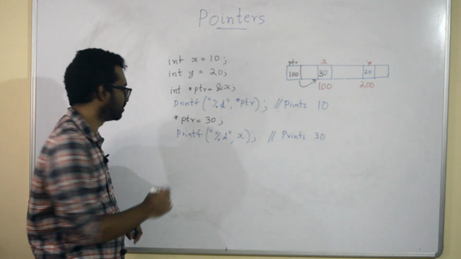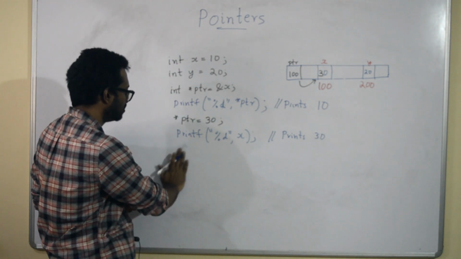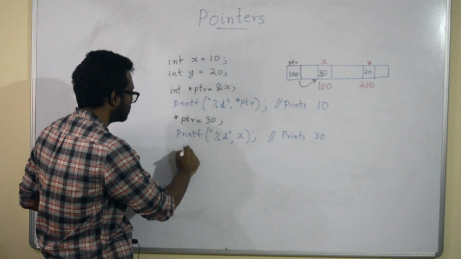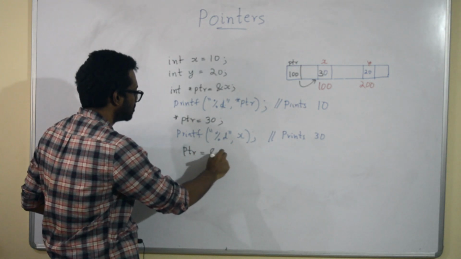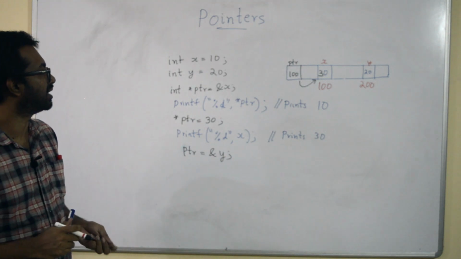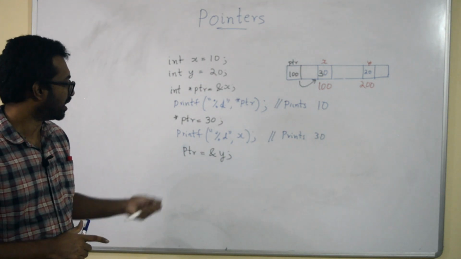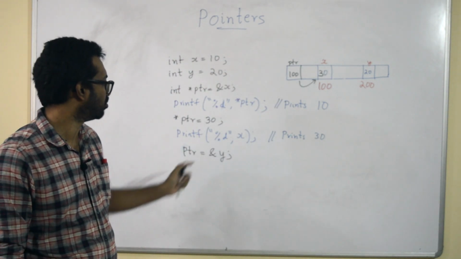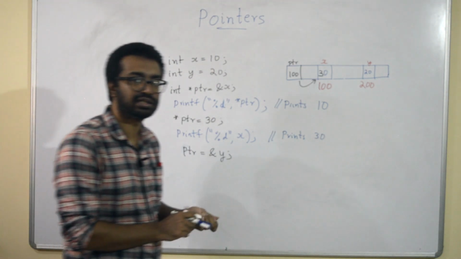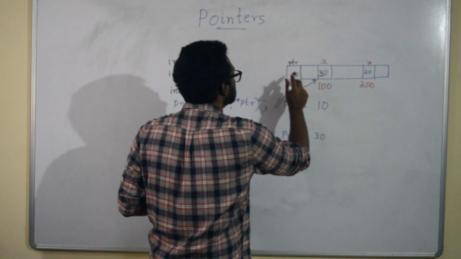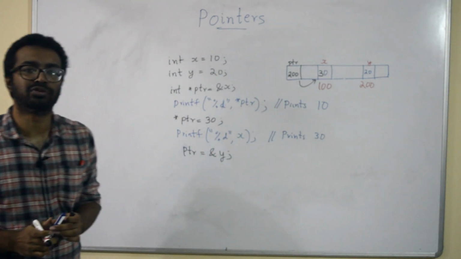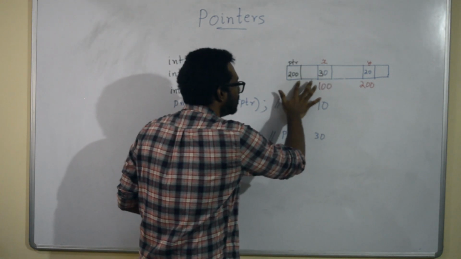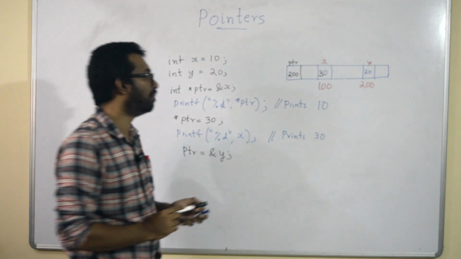Next thing I can do is the following: ptr is equal to ampersand y. When I write this, the value of ptr changes and becomes equal to the address of y. So ptr becomes 200, or in other words, ptr is now not pointing to x but to y.